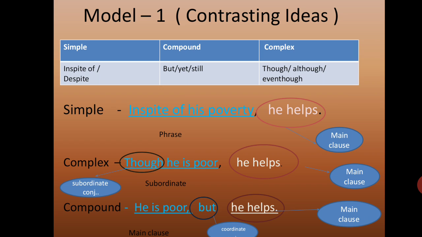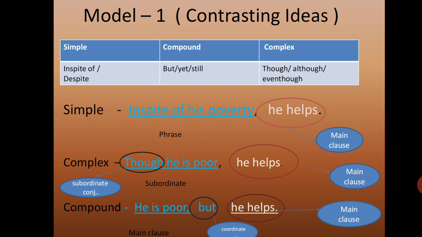And when you look at in spite of his poverty, those blue words, I have marked it as a phrase because no verb is there. But the second idea, he helps, has a verb and gives complete meaning. That is why it is a main clause. I just put an arrow and marked there a main clause. How to transform the simple sentence into a complex sentence?